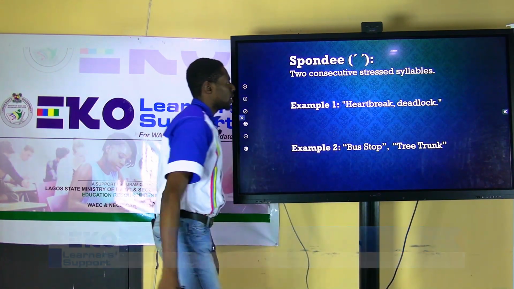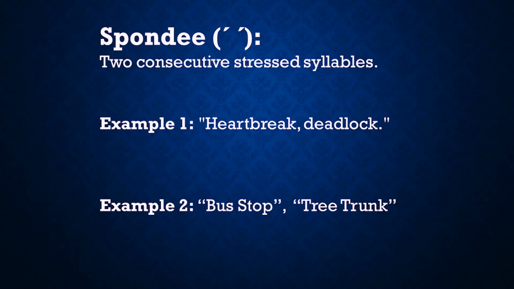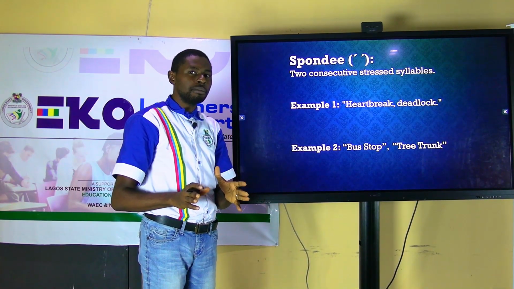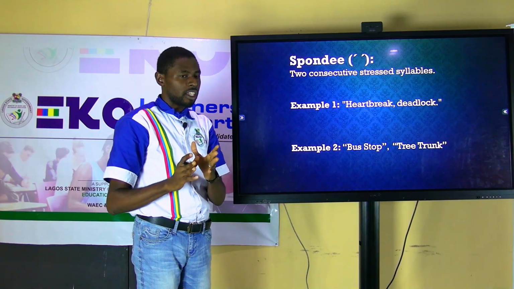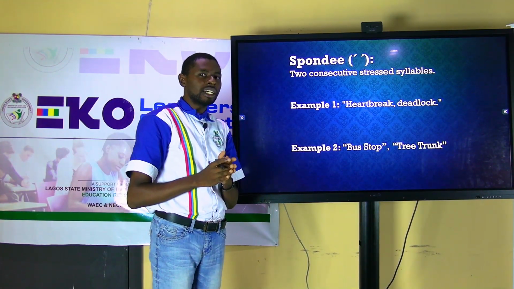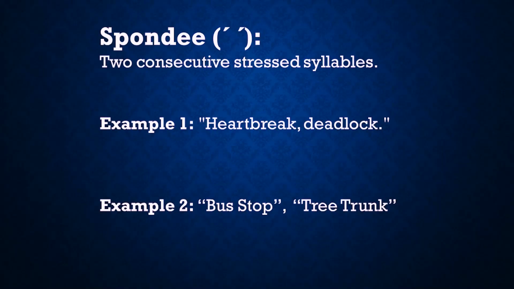Let's go ahead and look at the second to the last, which is a spondee. Now, it could be very, very intricate to identify. However, when you pay close attention to your readings, you will understand that they are very common in all of our speeches. Now, a spondee simply consists of 2 stressed syllables or 2 consecutive stressed syllables. For instance, heartbreak. You don't say heartbreak and go very low.